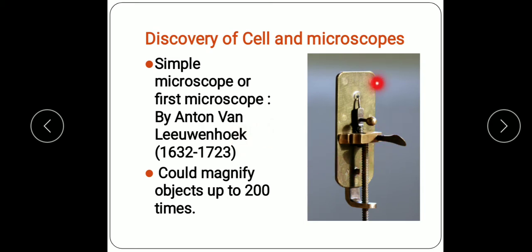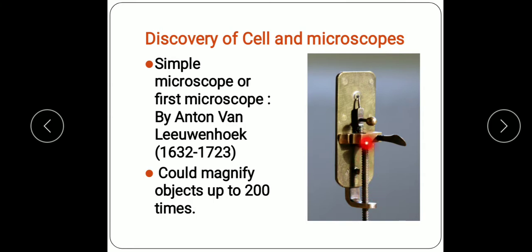Now this is the simple microscope which was constructed by Anton von Leeuwenhoek. It consisted of a single biconvex lens. The lens was here, and an eyepiece was located close to the lens on one side, while the object was mounted on the screw point.